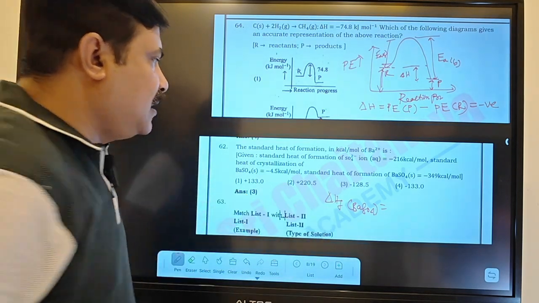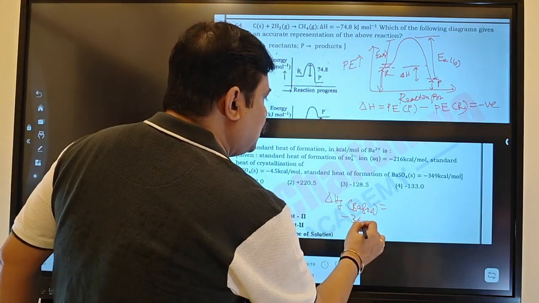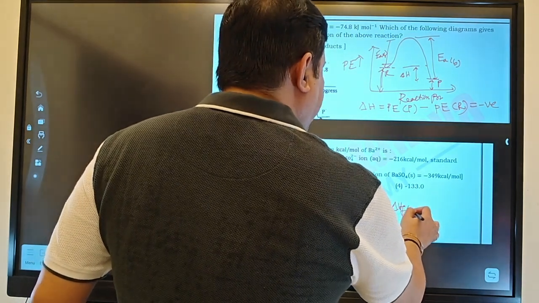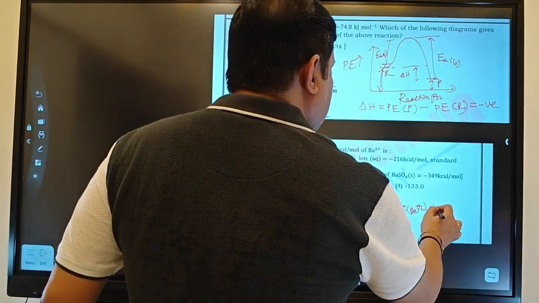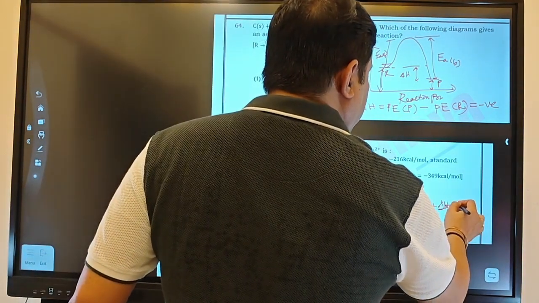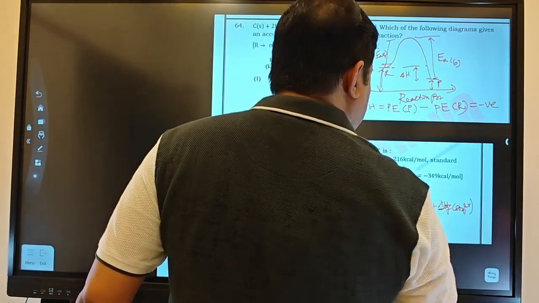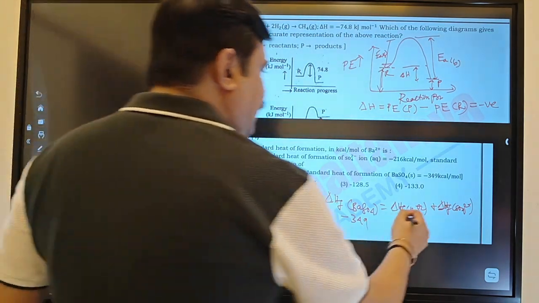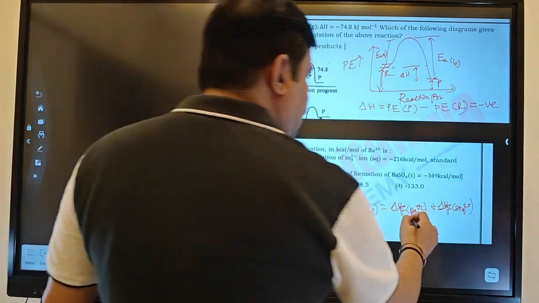So this minus 349 will be equal to the delta H of formation of barium plus delta H of formation of sulfate, as well as lattice energy, that means heat of crystallization.